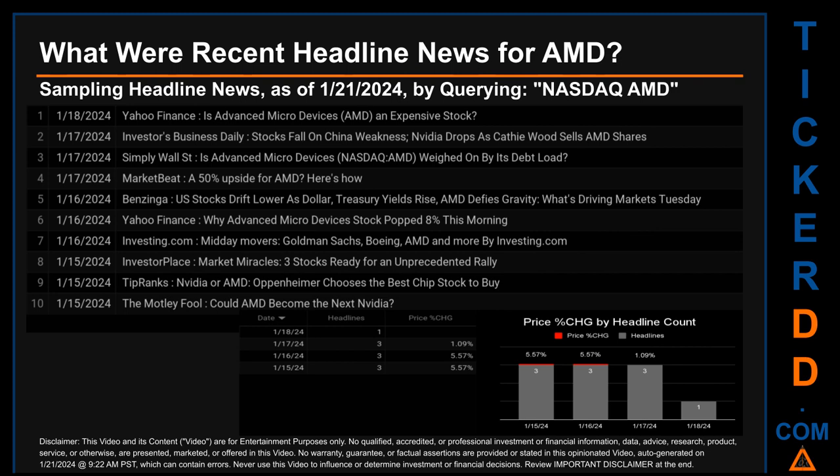2 other headlines were found on this oldest publication date. TipRanks published the headline that read, "Nvidia or AMD? Oppenheimer chooses the best chip stock to buy." The Motley Fool published the headline that read, "Could AMD become the next Nvidia?" This oldest date was actually one of the days with the most headlines. The oldest publication date was one of 3 days with the most found headlines.